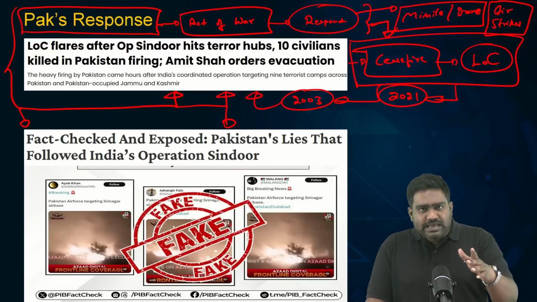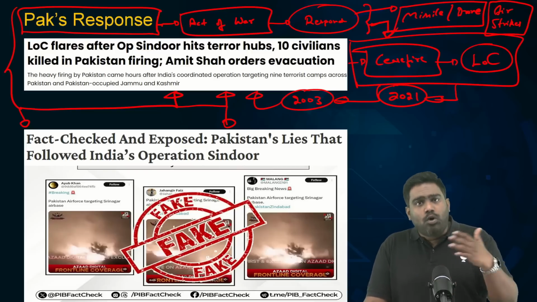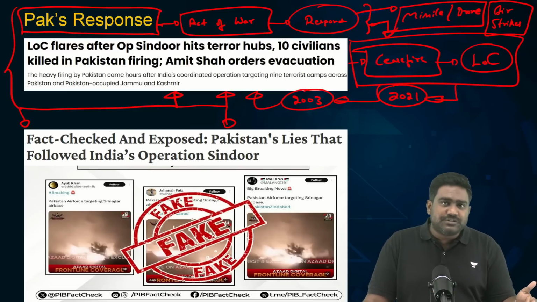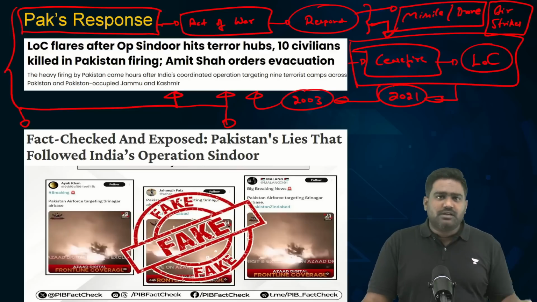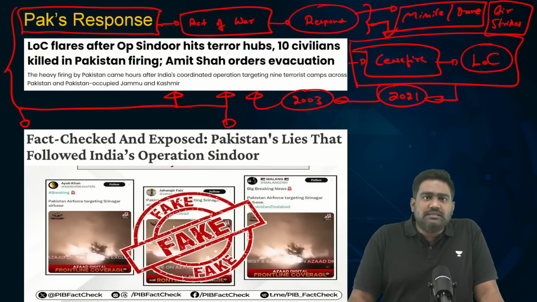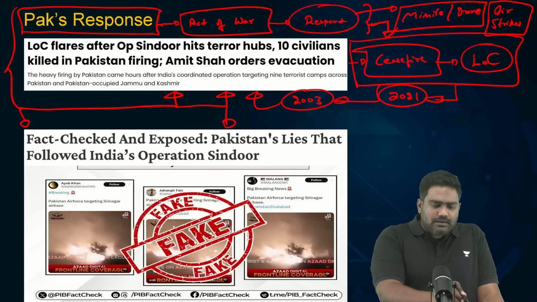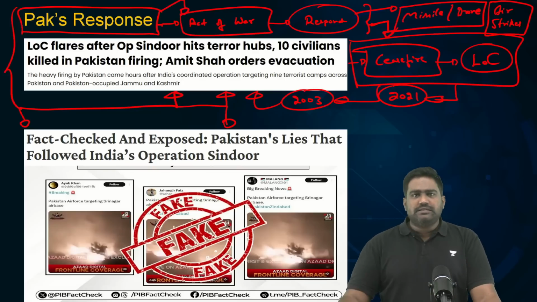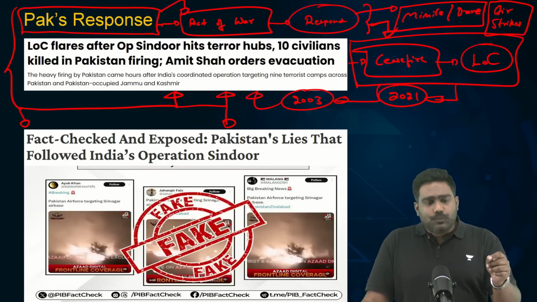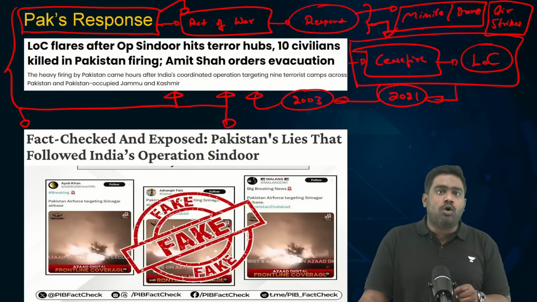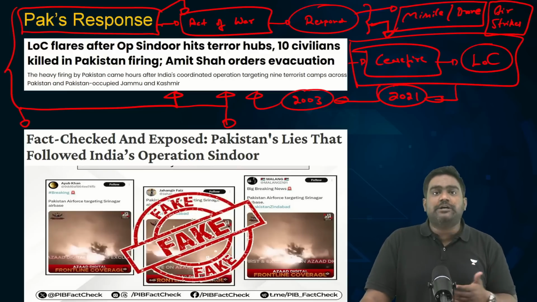Now, either Pakistan can accept the strikes, just let go of what has happened, maybe cooperate with India in investigating the terror attack and bringing the perpetrators to justice, which is unlikely to happen given that we all know what Pakistan thinks, especially the deep state, the army, ISI, right? Knowing their thinking, knowing their mindset, that is unlikely to happen. So Pakistan sees this as a humiliation, as a breach of its sovereignty, as an act of war. So, at least for symbolic reasons, Pakistan might choose to retaliate.